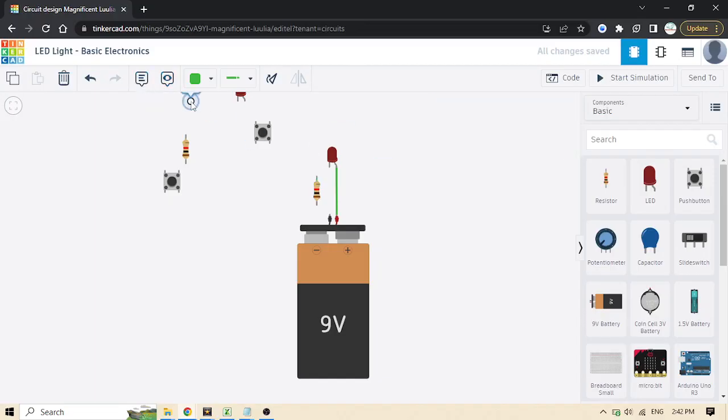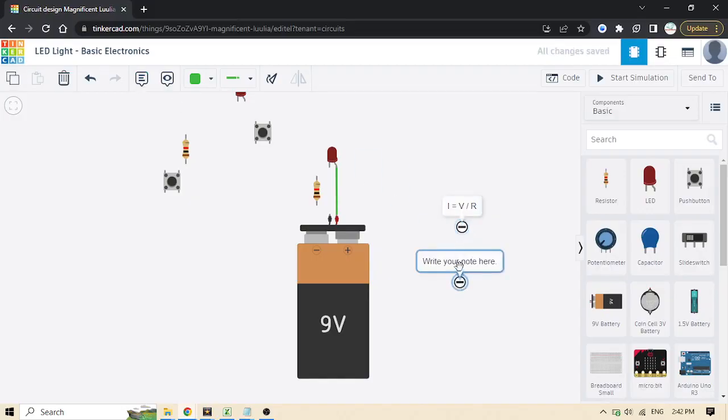Here we put a note like this: I equals V over R, where I is the current passing through the wire, V is the voltage, and R is the resistance. That law is called Ohm's law.